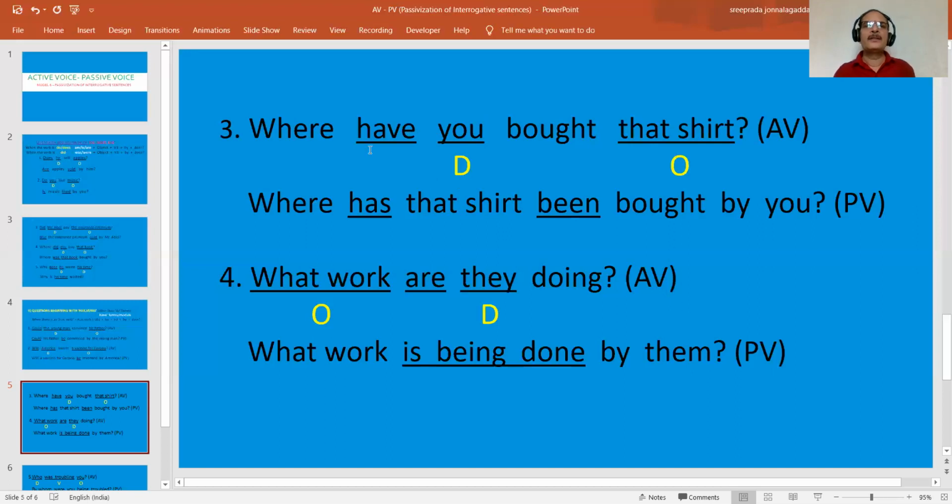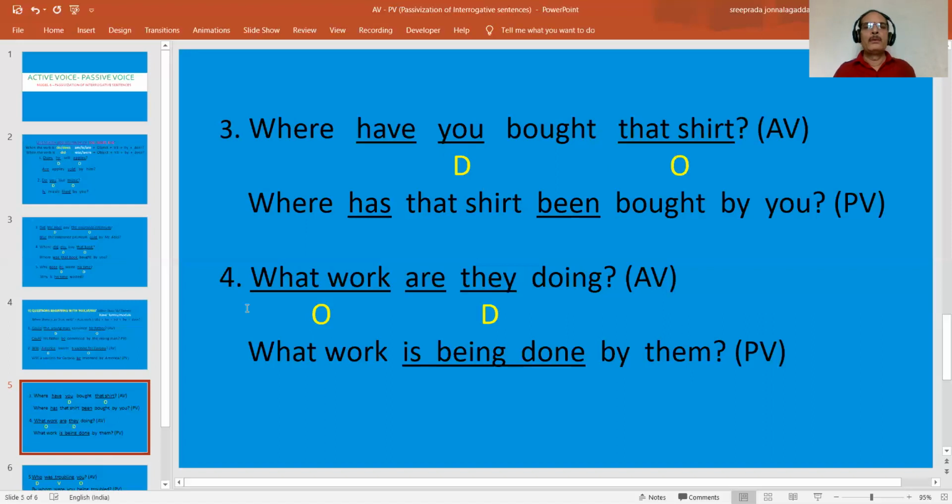So where has, this have and has, they are in V1 form only, but only the form changes. Both are in V1 form. So where has that shirt, object, been? Why have we included been here? Because has is there. So has bought becomes has been bought. Where has that shirt been bought? Bought is already in V3 form. So no need of changing it. Bought by the agent. What is the agent here? You. Okay. Where has that shirt been bought by you?